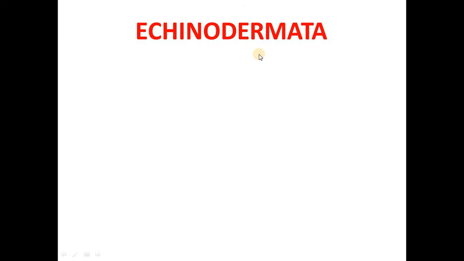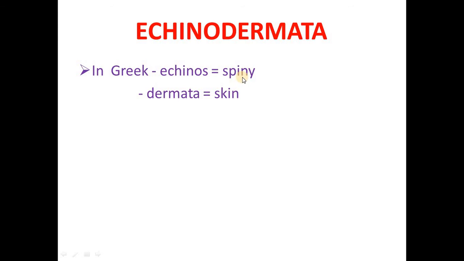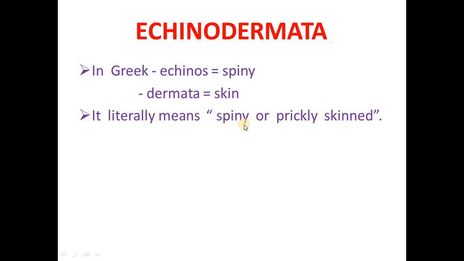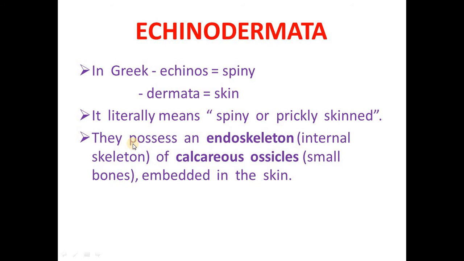Echinodermata. The term is derived from a Greek word "echinos" meaning spiny and "dermata" meaning skin. The organisms with the spiny skin. It literally means spiny or prickly skinned animals are classified under the phylum Echinodermata. They possess an endoskeleton, that is the internal skeleton of calcareous ossicles, small bones embedded in the skin.